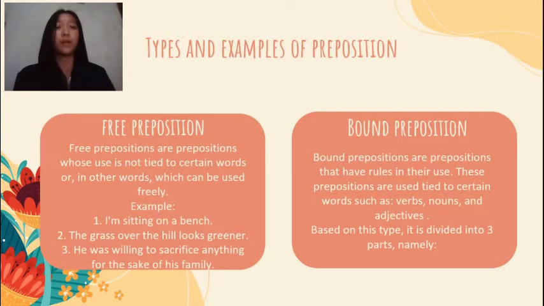For example, first, I'm sitting on a bench. Second, the grass over the hill looks greener. And third, he was willing to sacrifice anything for the sake of his family. Second, bound preposition. Bound prepositions are prepositions that have rules in their use. These prepositions are used tied to certain words such as verbs, nouns, and adjectives. Based on this type, it is divided into 3 parts, namely,